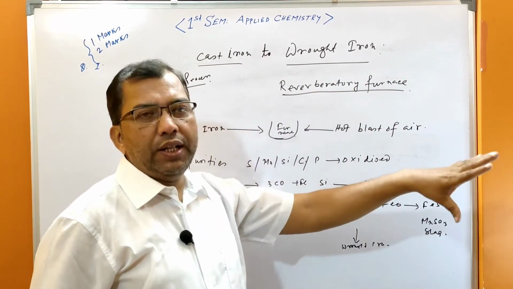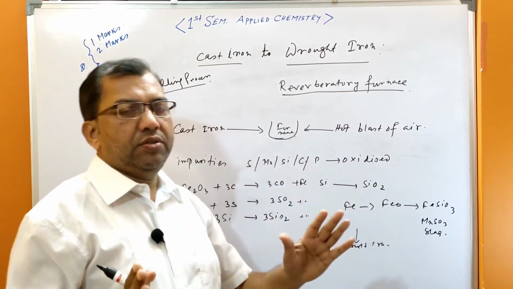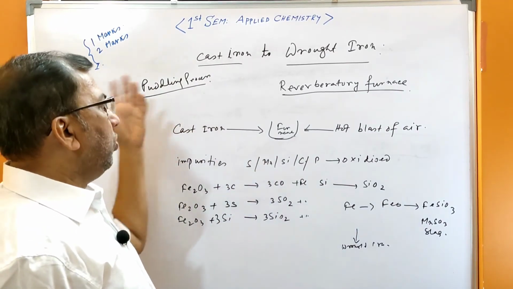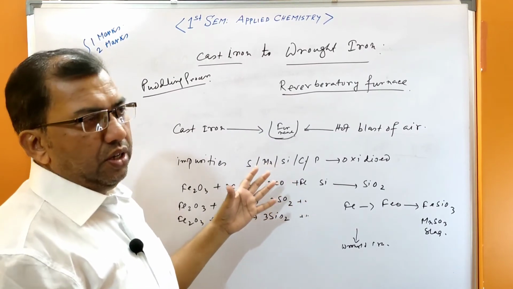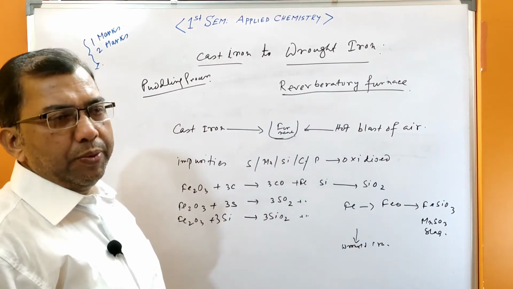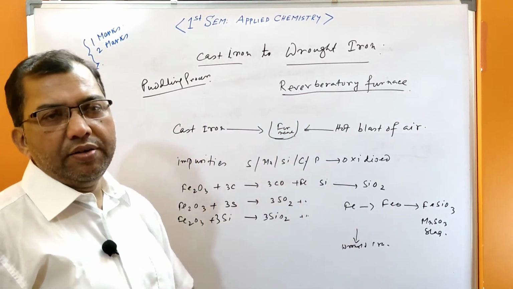You do not need to tell the whole process, just write the steps. You take the cast iron in the furnace, which has an outer lining.